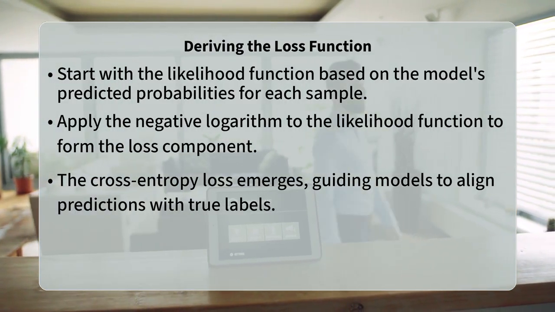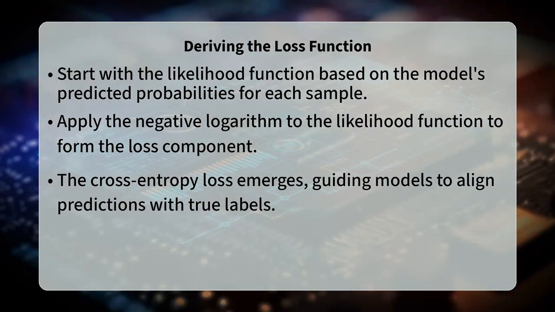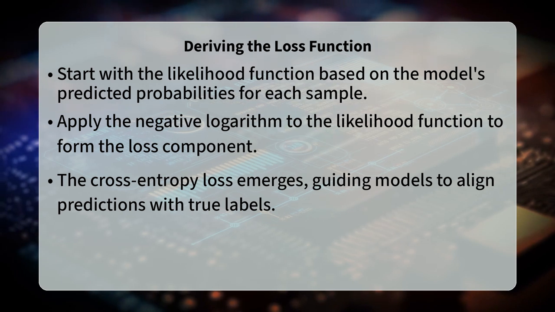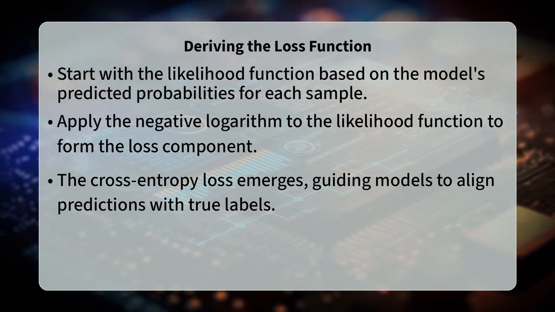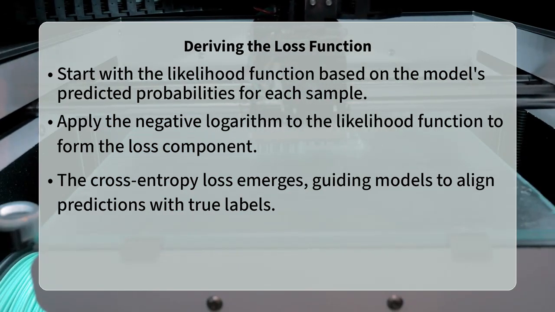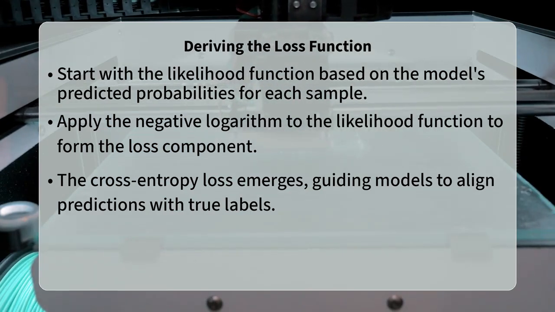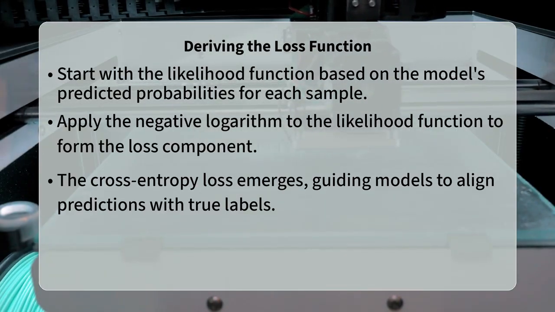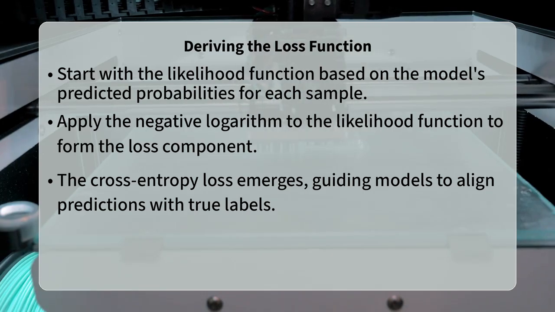When we take the negative logarithm of these probabilities and sum them across all examples, we arrive at the binary cross-entropy loss. For multi-class classification, this extends naturally where the true label for each example is typically represented by a one-hot encoded vector, allowing the formula to pick out only the log probability corresponding to the correct class.